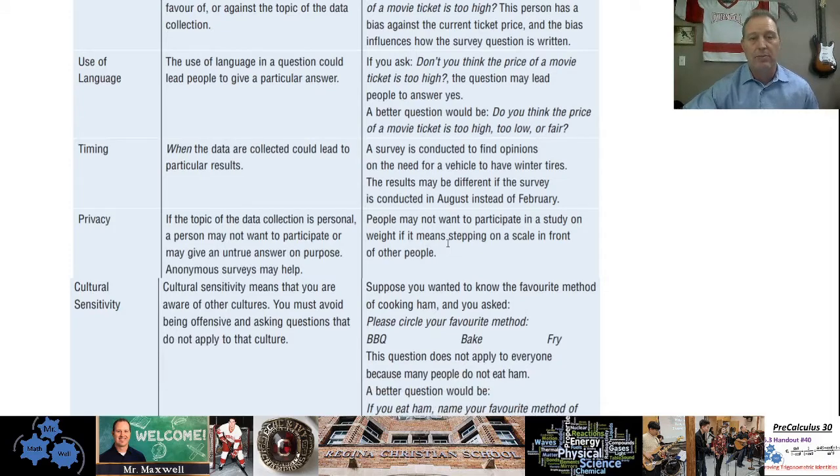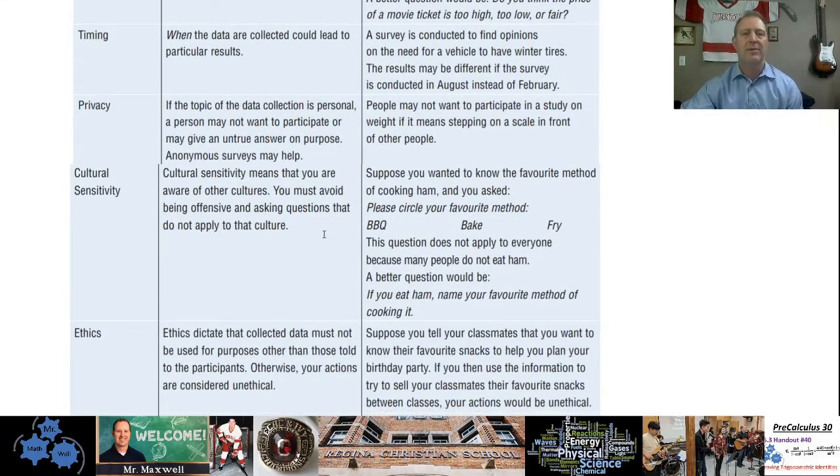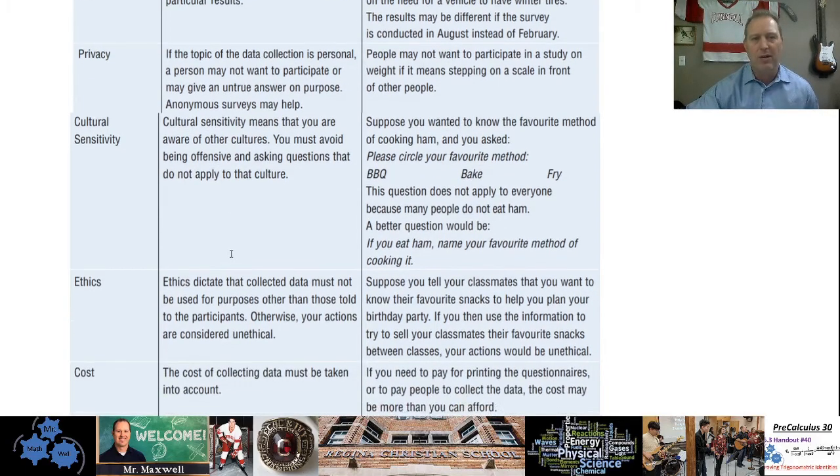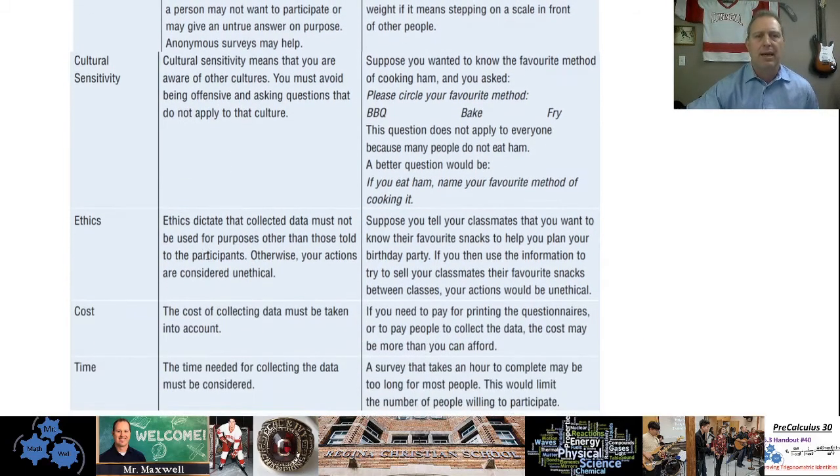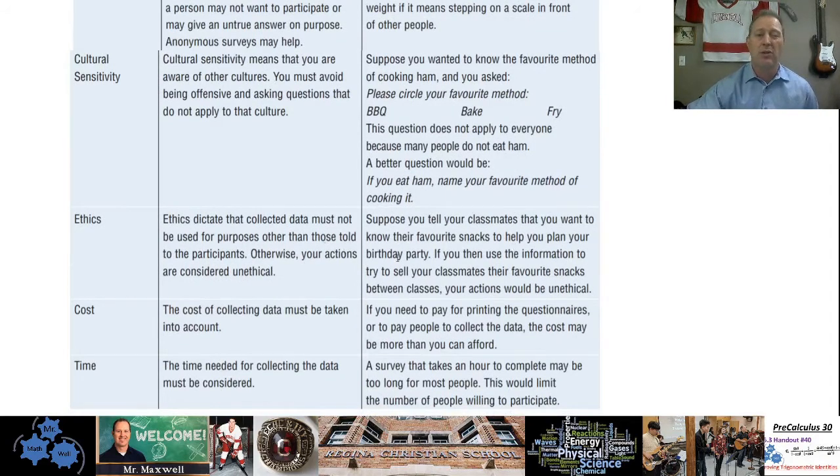Privacy, okay, you don't want to ask people questions that are deeply personal, or it may cause them to not tell you the truth if it's too personal. Cultural sensitivity, okay, so people from different cultures may have different views on things, or the question may not even be applicable to their religion or their culture, so you have to be careful about that. Ethics, okay, is this a proper question or survey, something that is proper for people to be asking, that sort of thing.